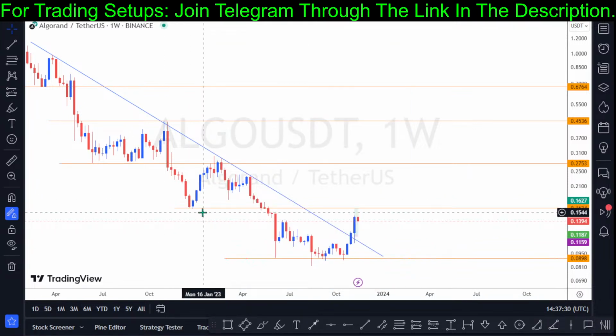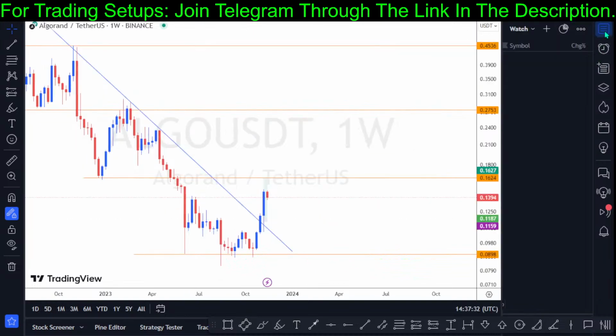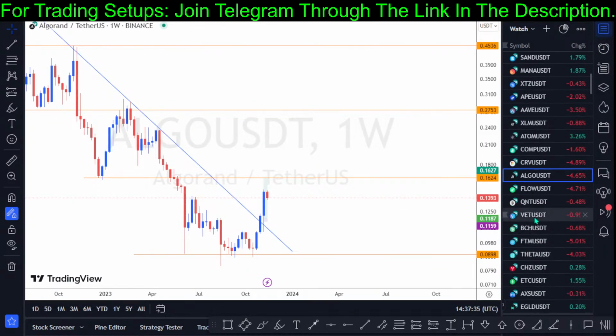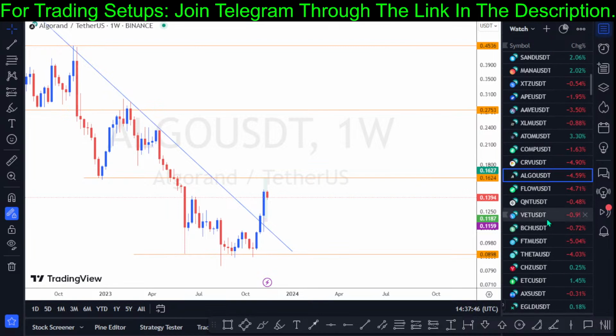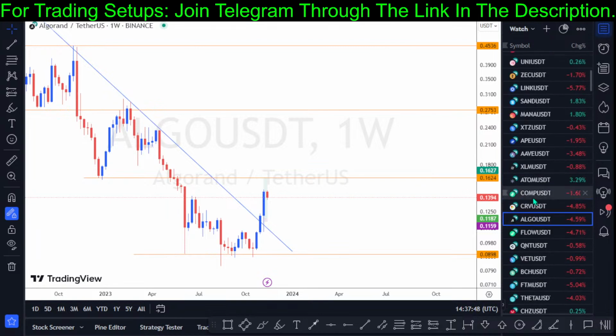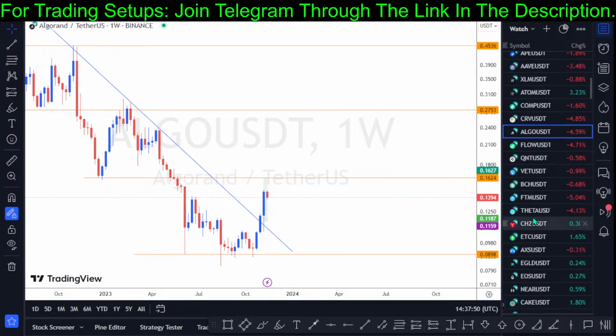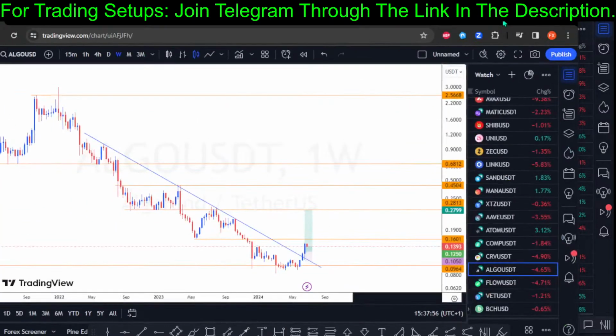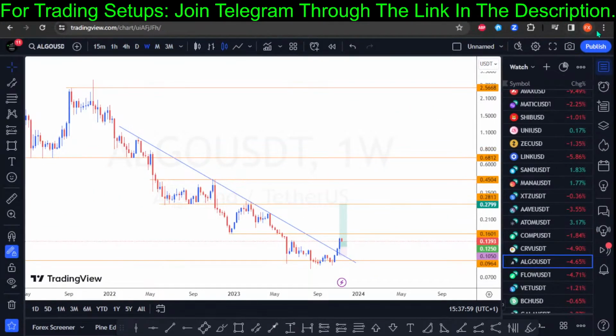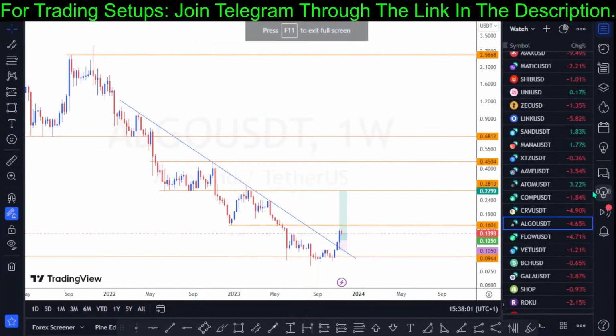And last on the list is Gala, my G. So let's check out Gala. Do I have Gala right here? I think I don't have Gala on this chart. I think I missed Gala right here. I'm gonna use my other chart so that I can show you what we have on Gala.